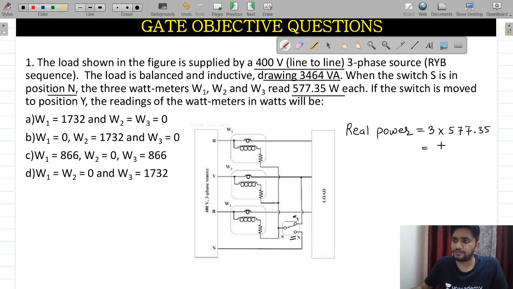Now 3 times 577.35 will become 1732.05 watts. Then, another thing: what is my apparent power? Total apparent power is given as 3464.